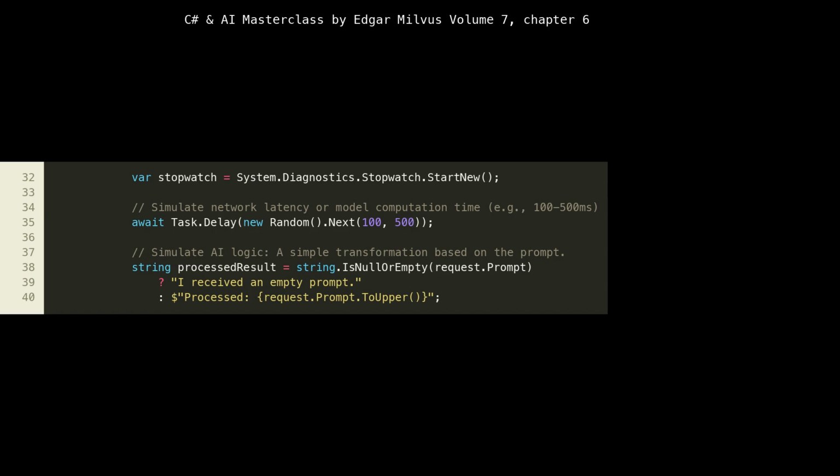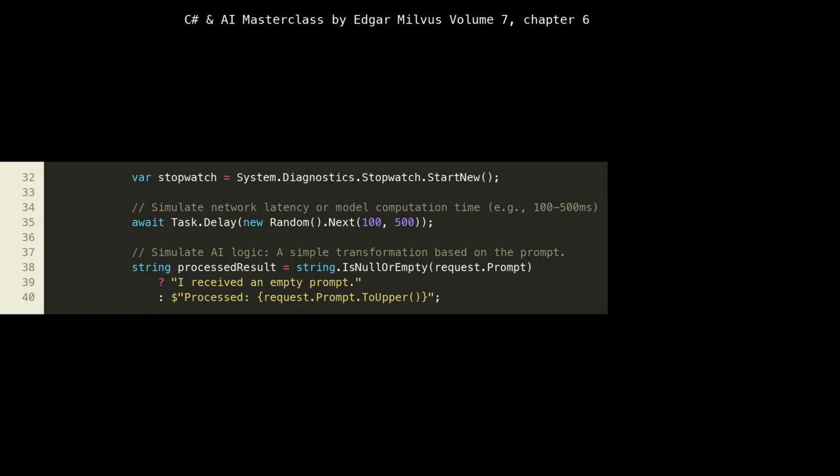This is a practical way to measure the execution time of our inference logic, aligning with the processing time ms field in our inference response. Then, at line 35, we introduce await Task.Delay(new Random().Next(100, 500)). This is a crucial simulation.